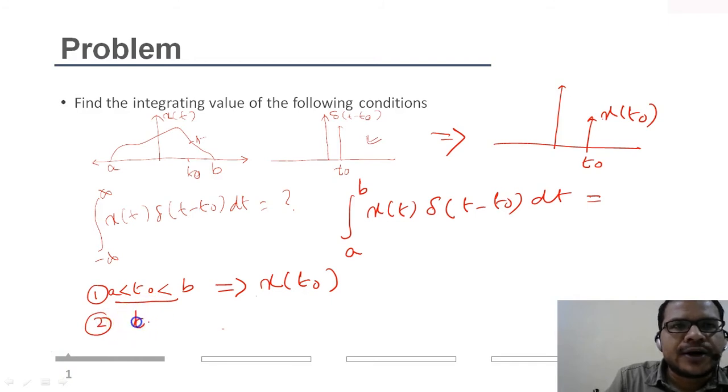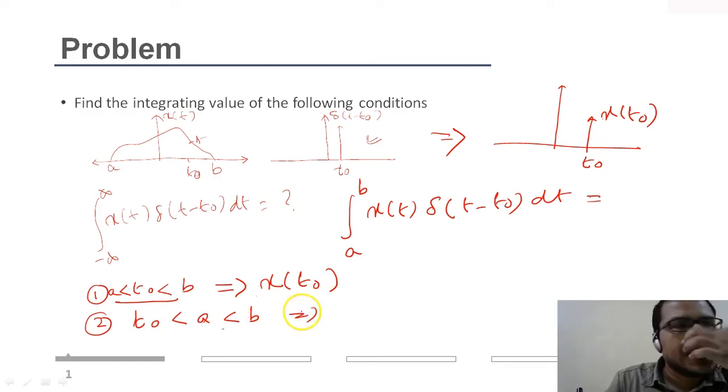So let's take another case. Let's say t naught is less than a and less than b, meaning t naught lies outside the time instances a and b, to the negative side of a. When you multiply this with delta of t minus t naught, there is no impulse defined for this interval. At every instance except t naught, the impulse is 0. So if you multiply this with 0, obviously the output will be 0.